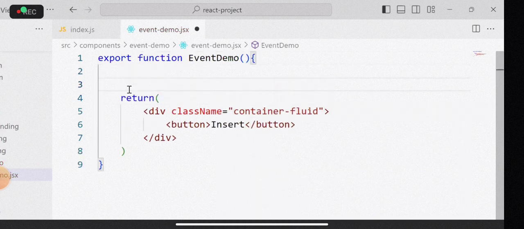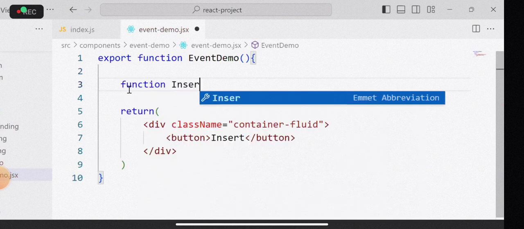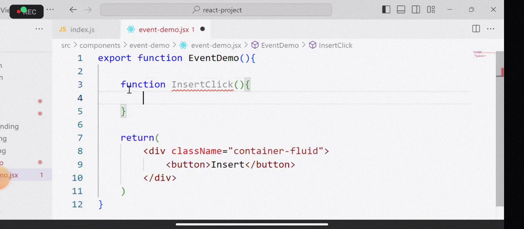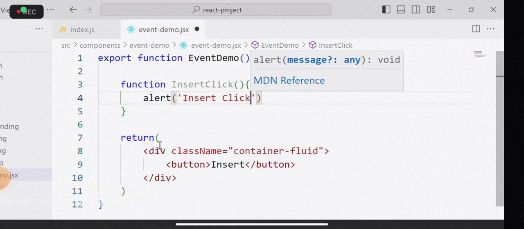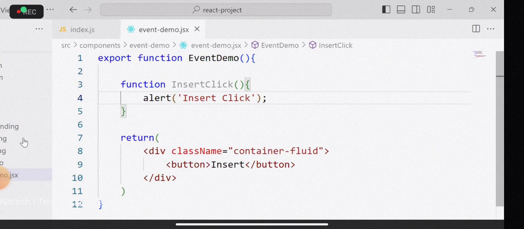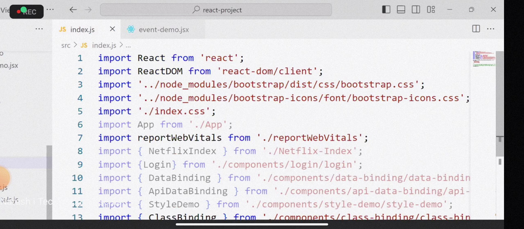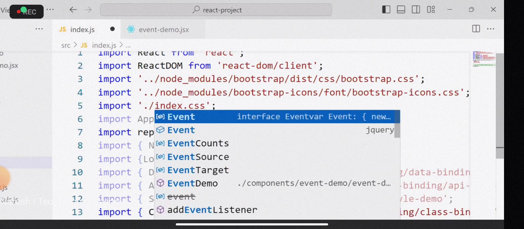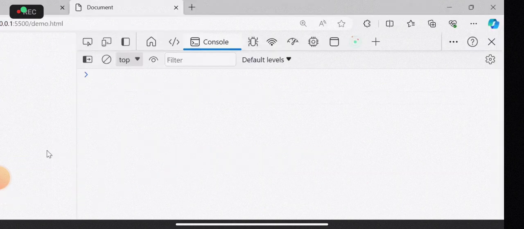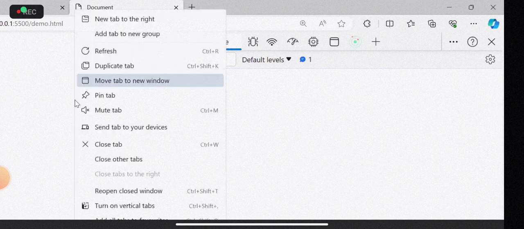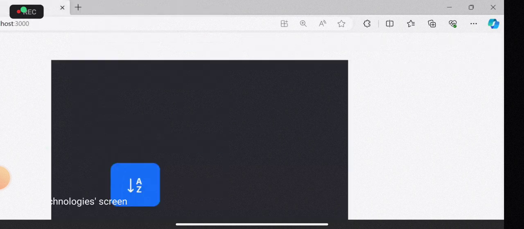So write a function insertClick. Now I just keep an alert: insert clicked. That's the functionality it should perform. Let's keep this in startup, EventDemo. Okay, so let's run this and see. Now it is fine. Now this is Insert. Refresh. Now when I click on this Insert, it should fire up.